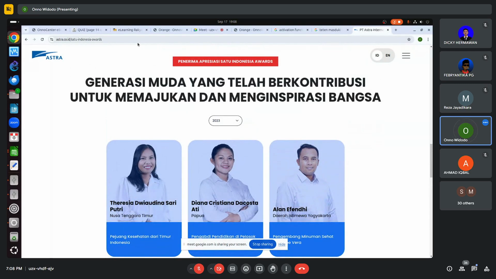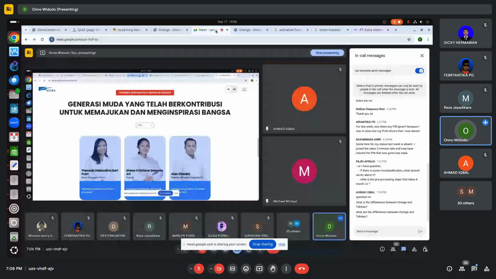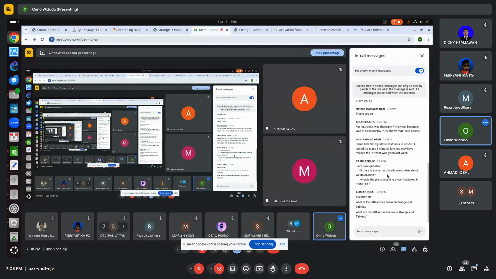Okay, that answers the question about misclassification. Misclassification is okay. Okay, what is the difference between Orange and Tableau? From a license point of view, Orange is open source. Tableau, I think you need to pay something. I don't know. But from my knowledge, the easiest way to answer this kind of question is to use Gemini.